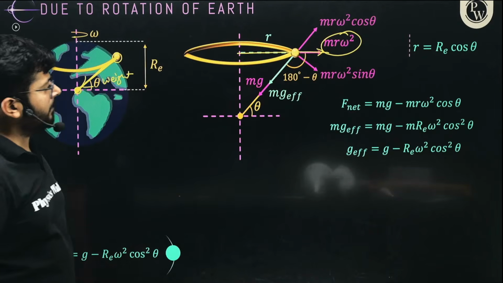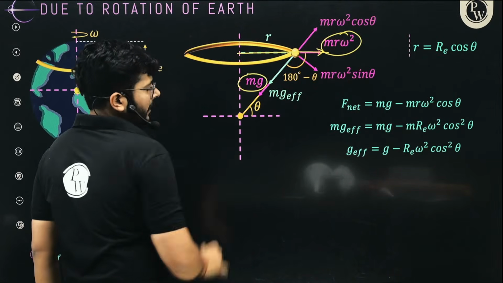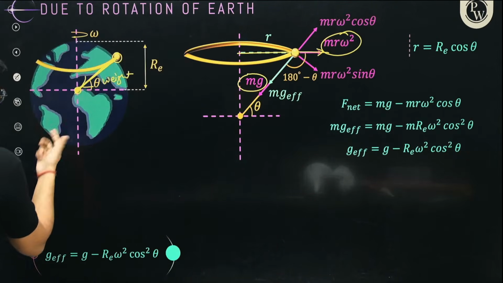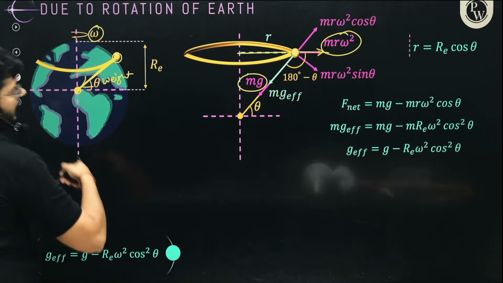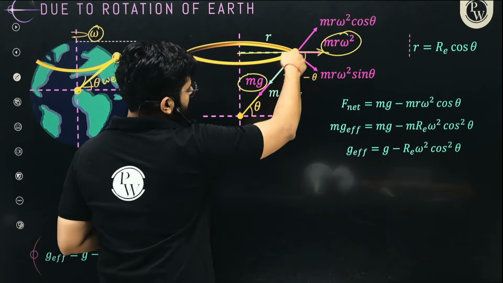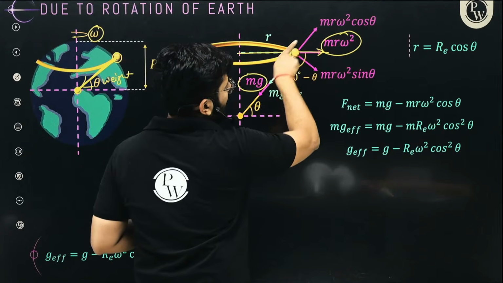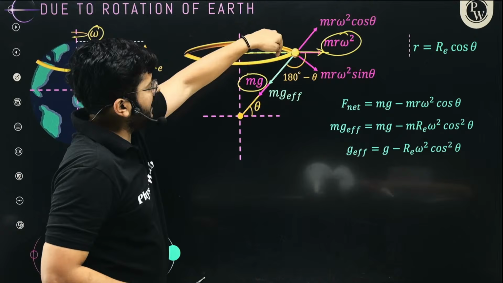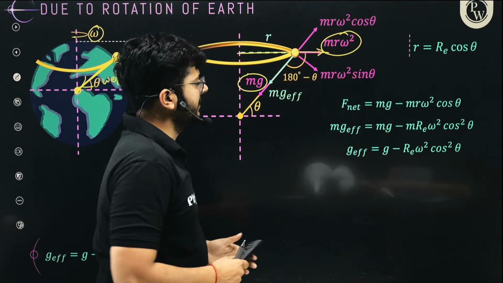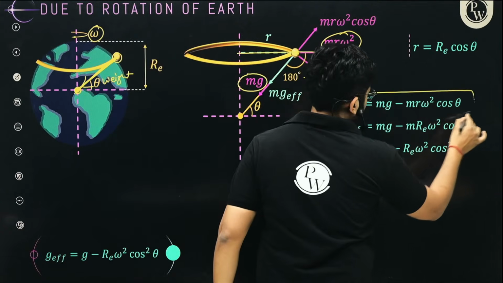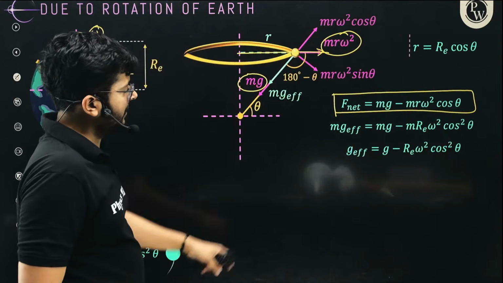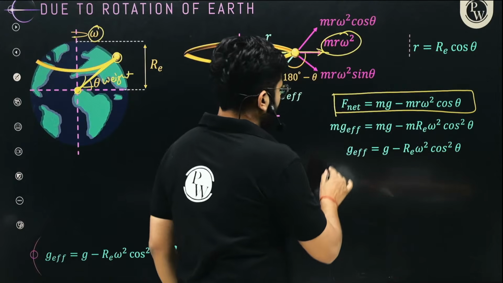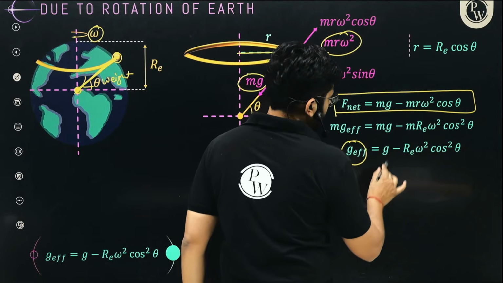Now mg should be the actual weight, but due to the rotation of Earth, let's say the Earth is rotating at an angular velocity omega, the effective force is not mg, it is mg minus m r omega square cos theta. So this is the net force, mg minus m r omega square cos theta, and due to that the effective value of g is going to be this.